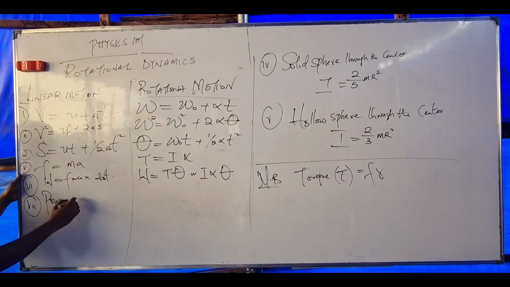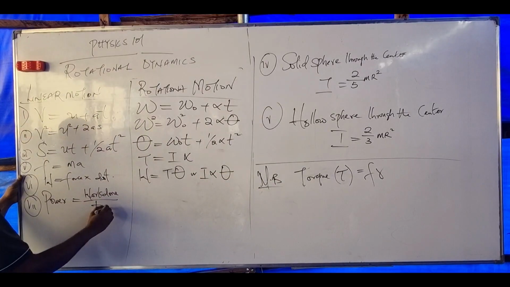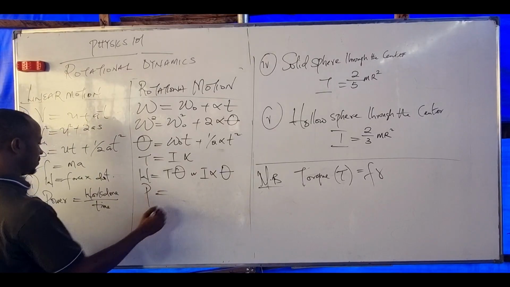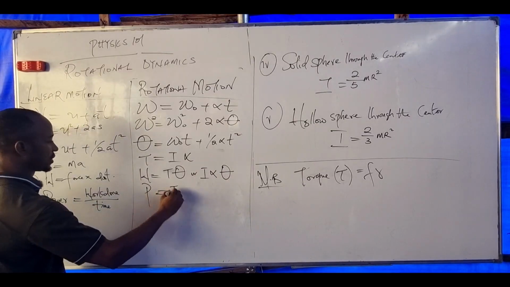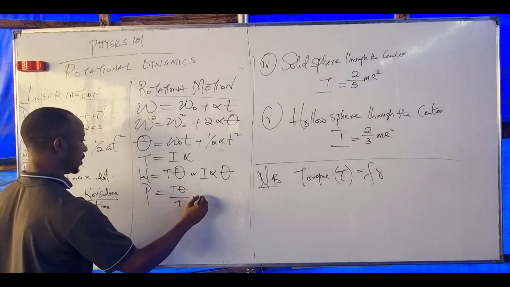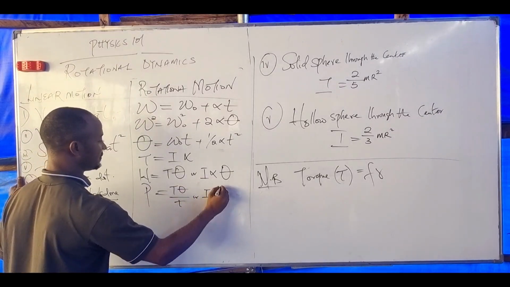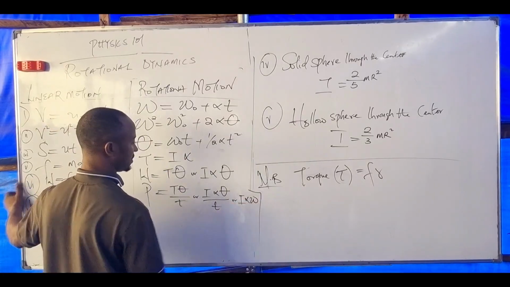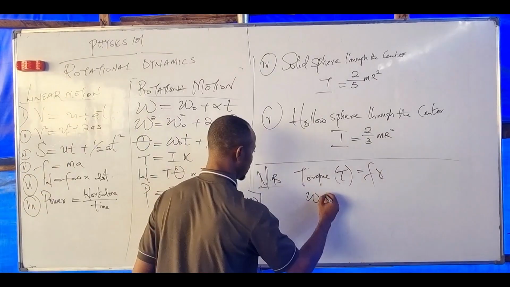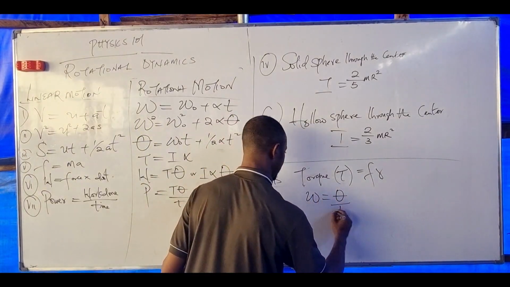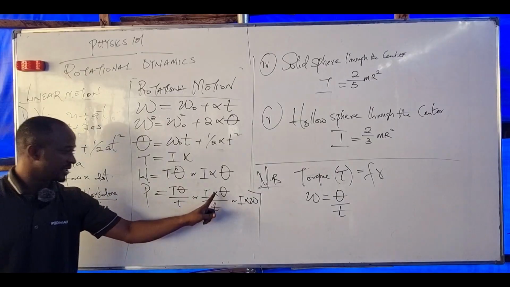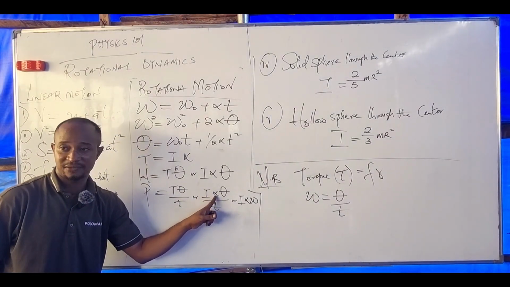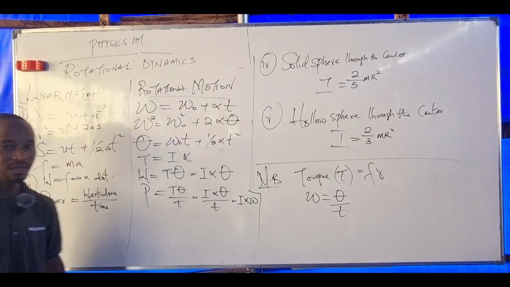What again? Power is work done over time taken, right? Meaning the power here becomes torque theta over t, or inertia alpha theta over t. Angular velocity is theta over t. If theta over t is this, here it becomes inertia times alpha times angular velocity.